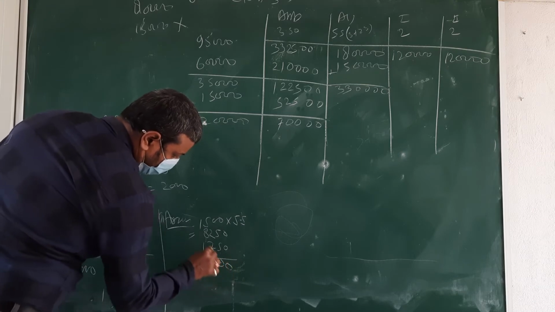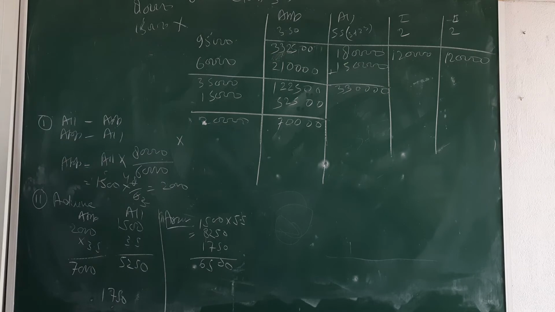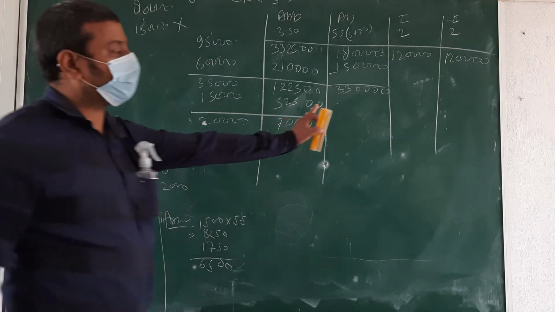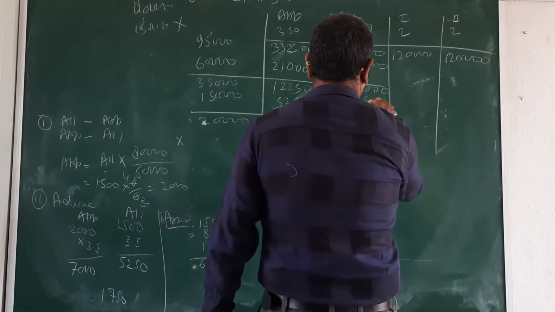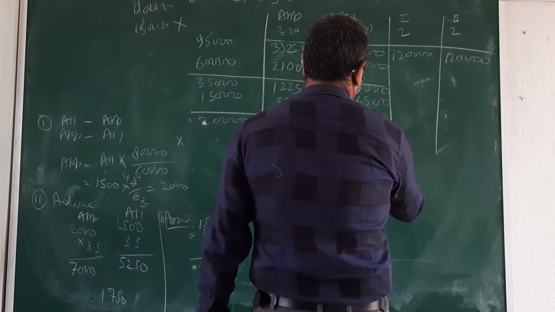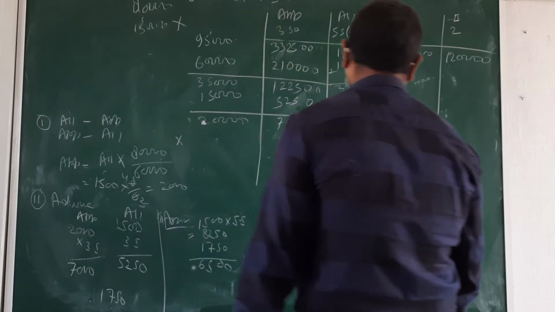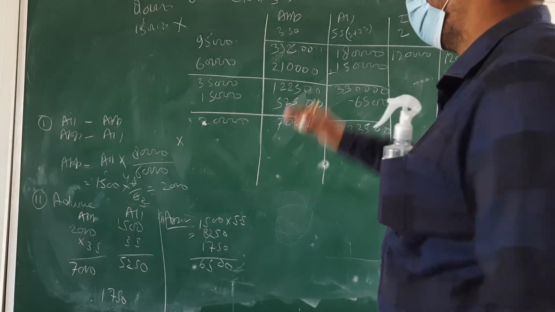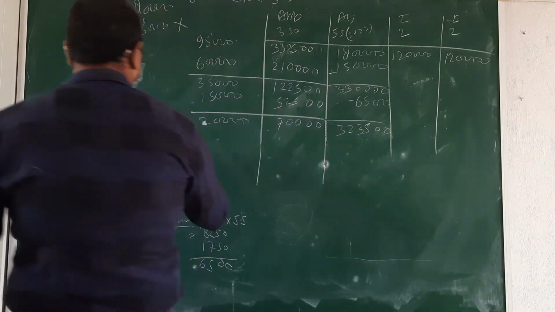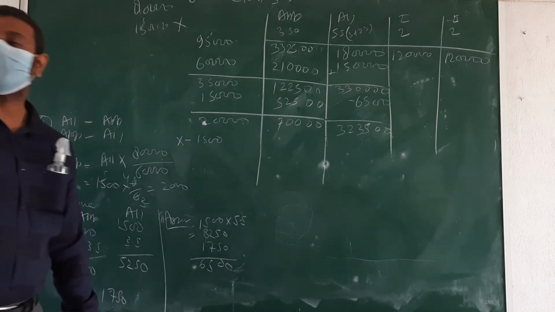Then the remaining amount, beta, 6500. That will be less from here. Okay, beta? Clear? 6500. Then the remaining amount, beta, 3235. Up to this is clear? Go for next. It's 1500. Okay? Then next.